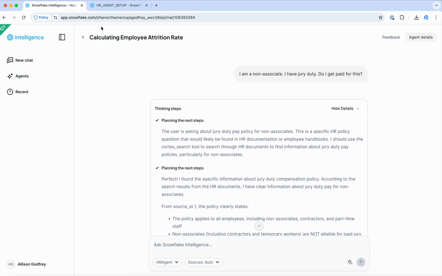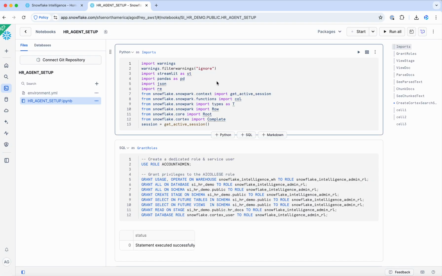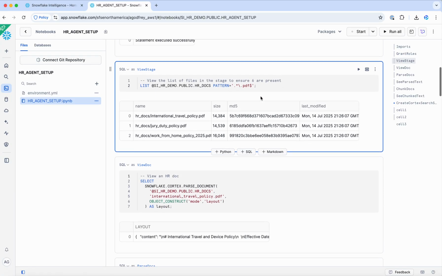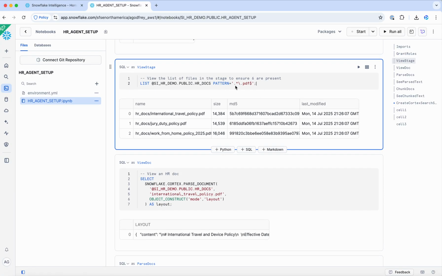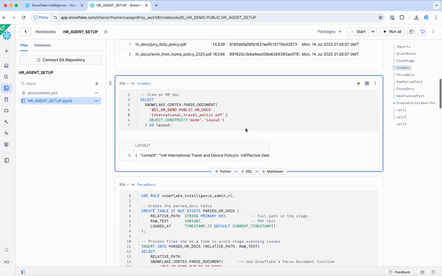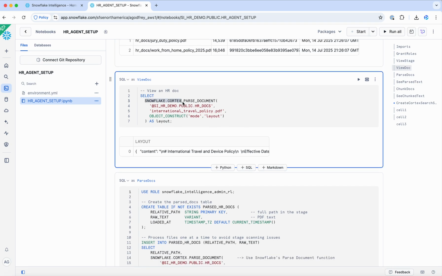All right, so let's get behind the scenes here and show how we got to this. I'll start with this setup notebook that I ran, and most of this is just showing the PDF documents here. So I uploaded 3 PDF documents, one on the travel policy, one on jury duty, and one on work from home for 2025.